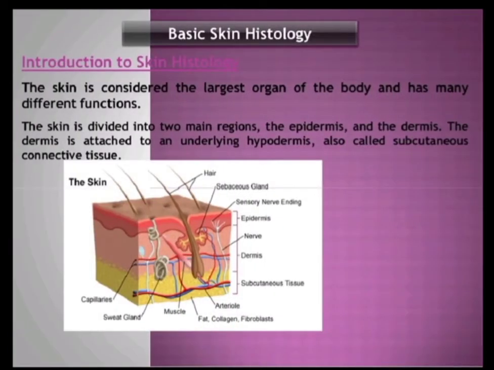Skin is of two types. There is a thick skin and there is a thin skin. You are familiar with the skin of the palm and sole. It is thick skin and it is non-hairy. There are no hair follicles seen, and the remainder of the body is covered by a thin skin which is hairy skin, and you will see a lot of hair follicles present in the skin.